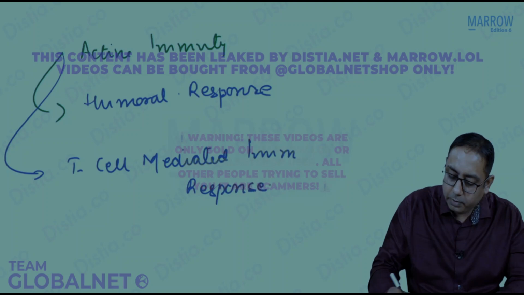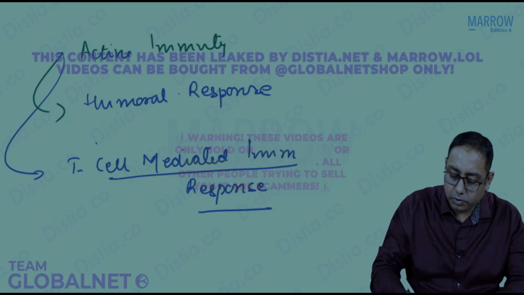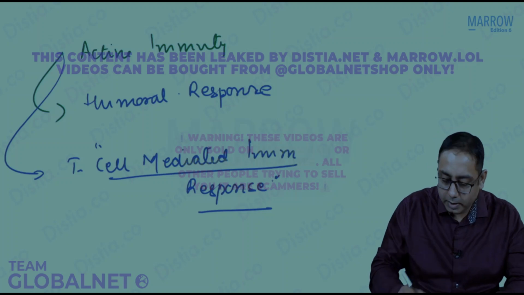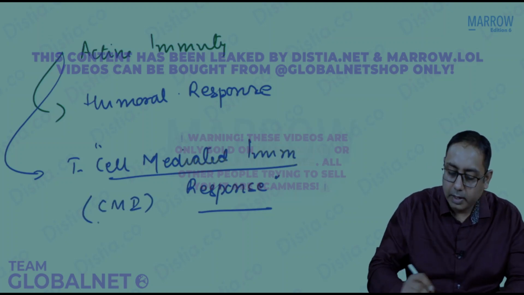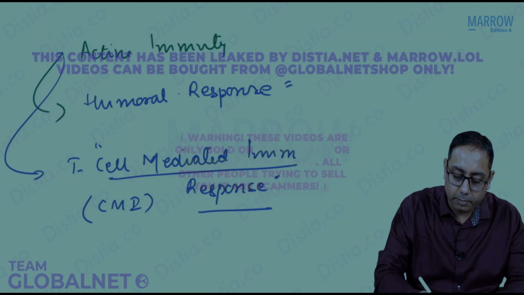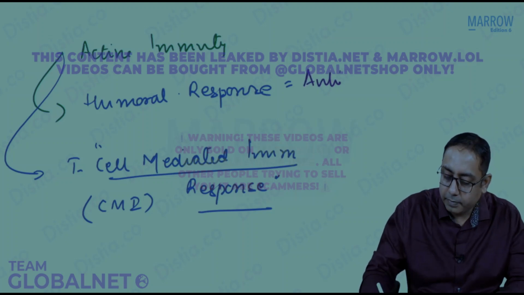The T cell mediated immune response is also called cell mediated immunity, and humoral immunity means the formation of antibodies.